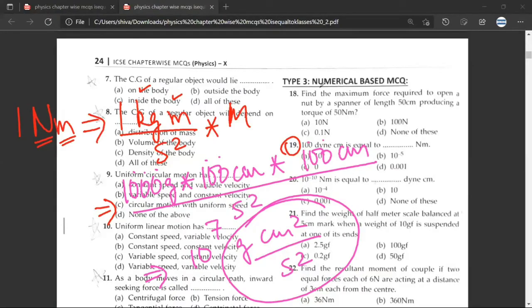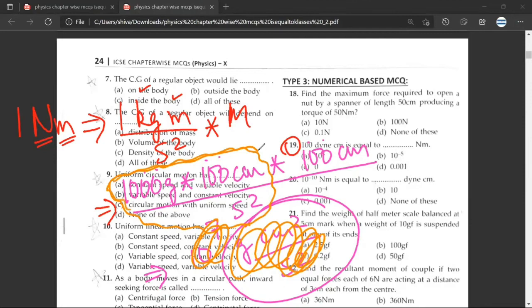See, I think we have taken a bit of a wrong turn. So what we can do is actually, to make things easy, just forget about this. Let us try to manage this, and you'll understand what I'm saying in just a minute. So this whole expression is 10 raised to power 5 grams centimeter second square into 10 raised to power 2 centimeter. Clear till here, or are you confused?